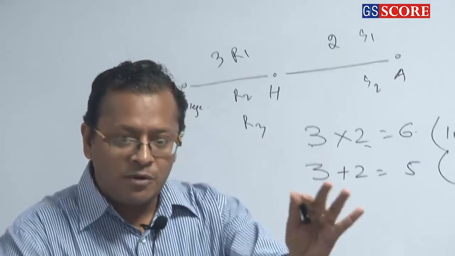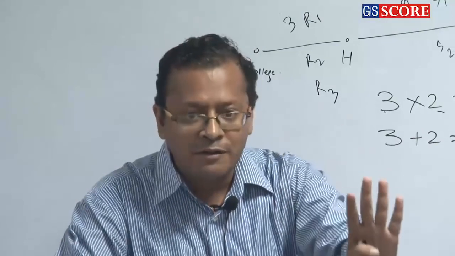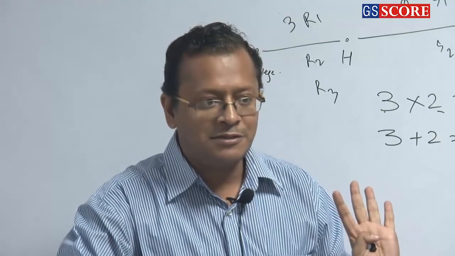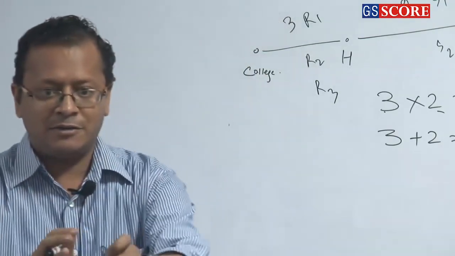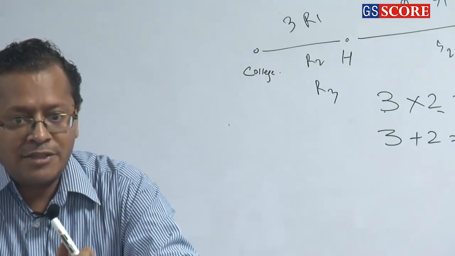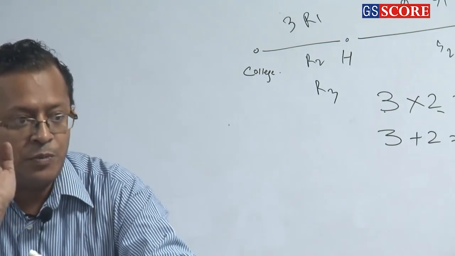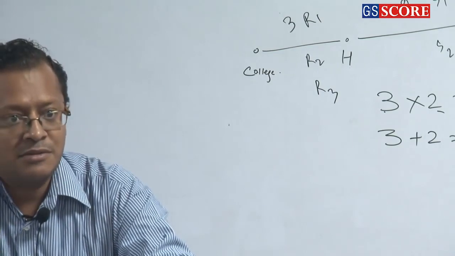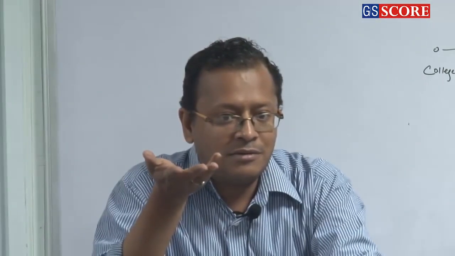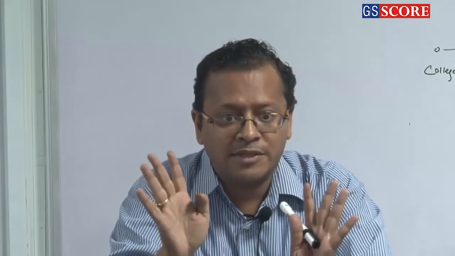If today Love would have come first and Pooja second, the number of ways would have been 10 into 9 only, but Love would have got more options to sit. Which means order is mattering here. It's just like when you book a seat in a railway on IRCTC, you have got more options when it is at, say, 10 am, but when it is at 2 pm, the seats get filled up because somebody else has booked. Clear or not? So here also this is the same thing. Number of ways is 90, but the order is mattering. Who comes first, who comes second?